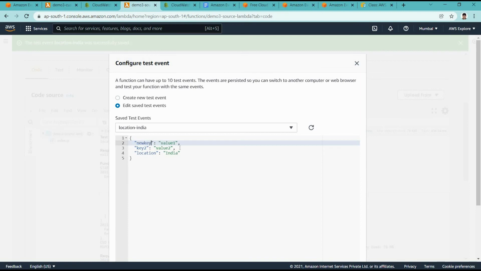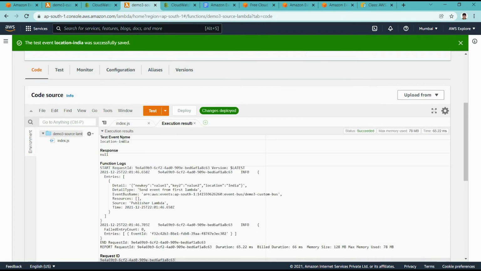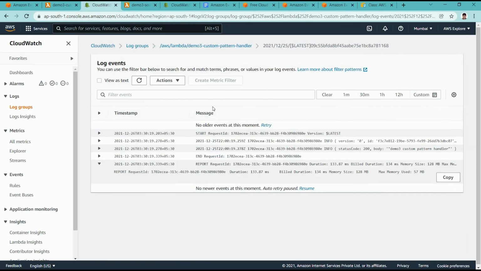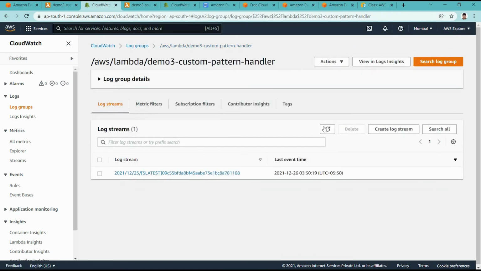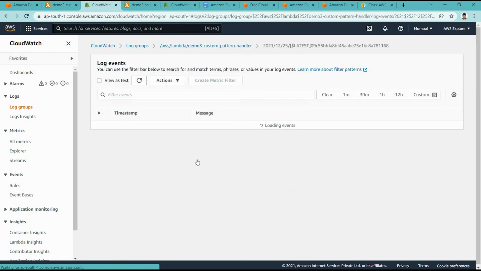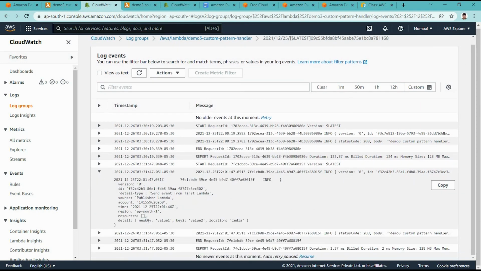We can get an idea in the logs again, and I am calling this again, so it should have one more log now. Yeah, we can see we get new logs. If we go to this information, we have the new key which we added, new key and location India.